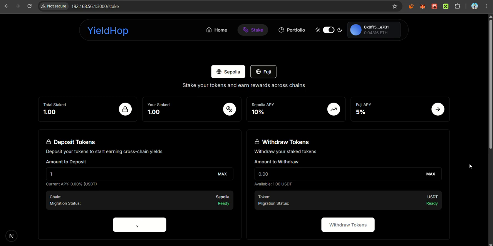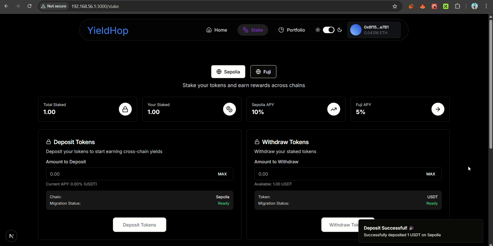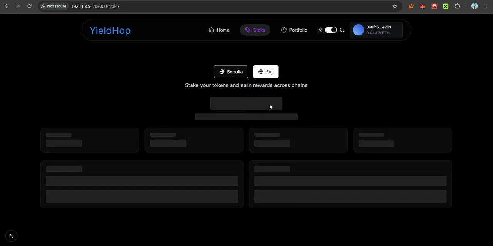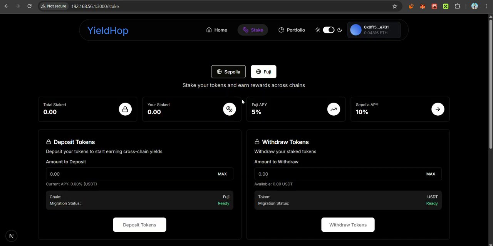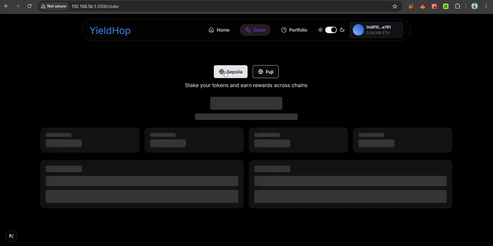It is taking some time because of the internet. Yes, we have staked 1 USDT on Sepolia. On Fuji you can see 5% and 10% on Sepolia. So we are currently on the high APY earning.